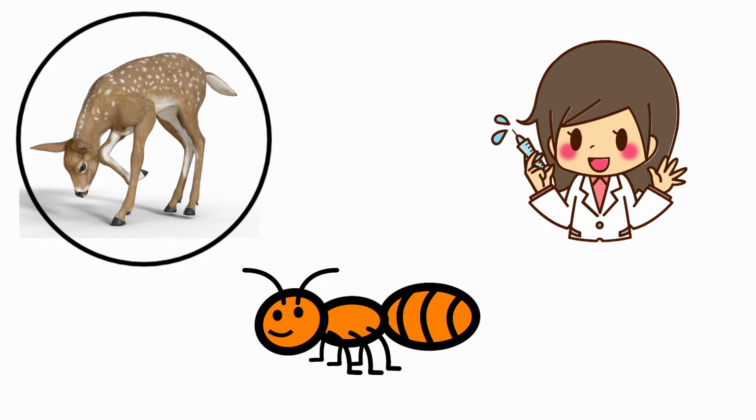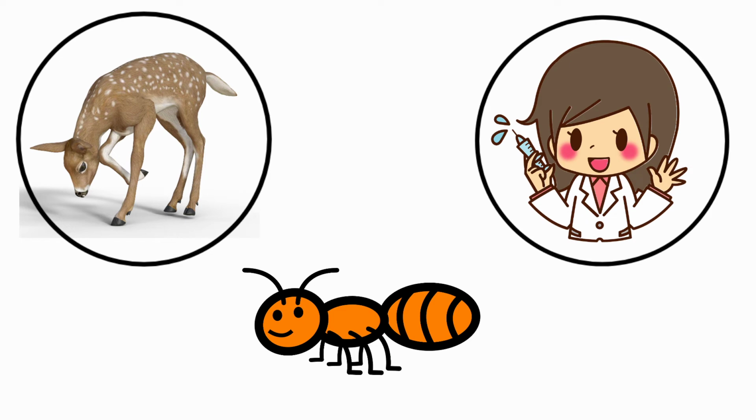Next one, doctor. Doctor. The beginning sound of the picture doctor is D. And the sound of the letter D is D. The beginning sound of the picture doctor is D and the sound of the letter D is D. Both are the same sounds. So, we are going to circle the picture doctor.